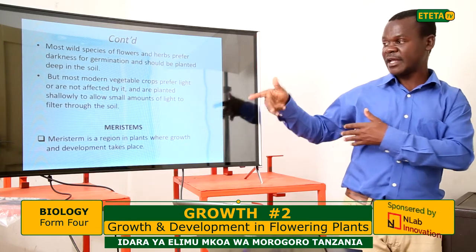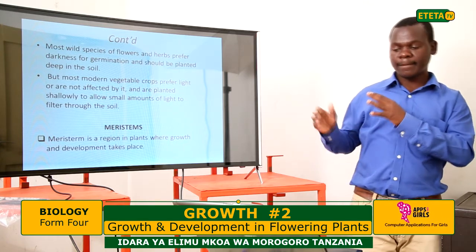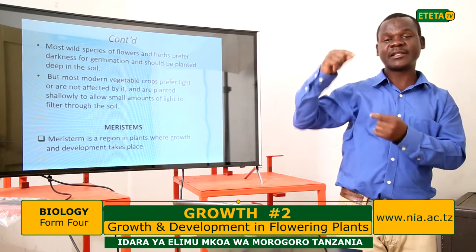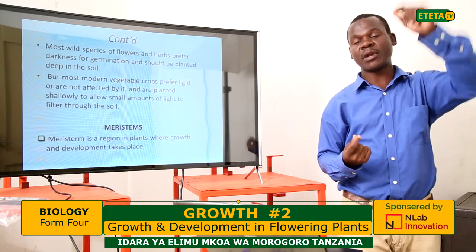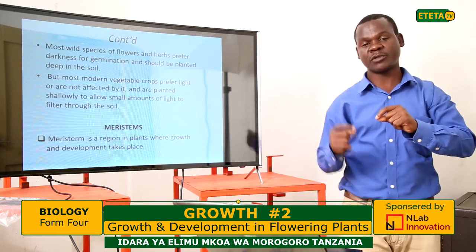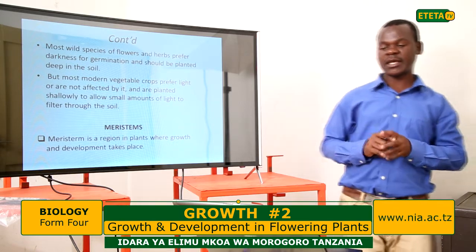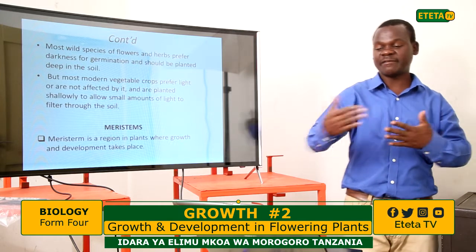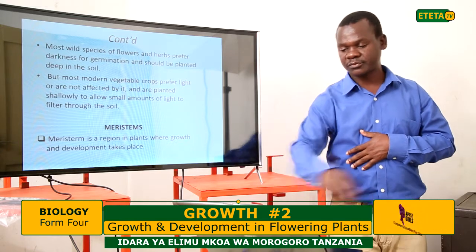We have seen from the diagram that I will show you soon that when the plumule grows upwards and the radicle grows downwards, there's a tip of the plumule and a tip of the radicle, or the shoot and the root. Those regions have special tissues, special cells which divide, and they are known as meristem cells.